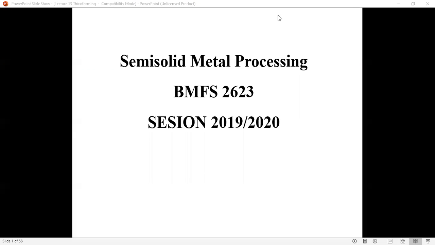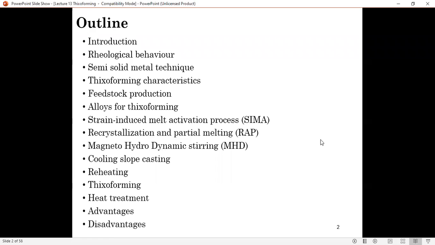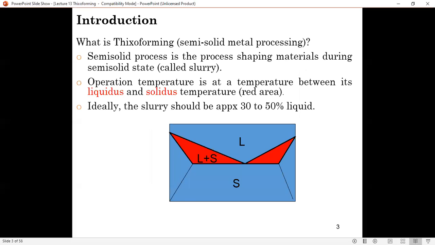Today's chapter that we need to cover is on the Thixoforming process, which is a semi-solid metal process, one of the semi-solid metal processing techniques. Okay, so this is the outline of the lecture that we're going to cover today. It's quite a bit. Any questions? No. Okay, I see here attendance is 21, only 20 students so far.